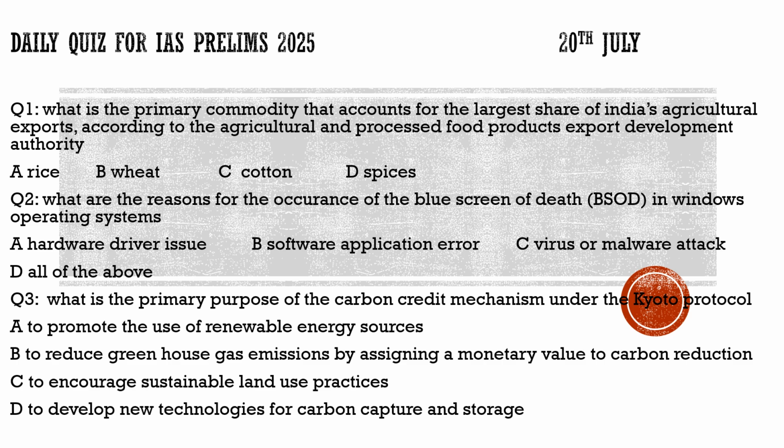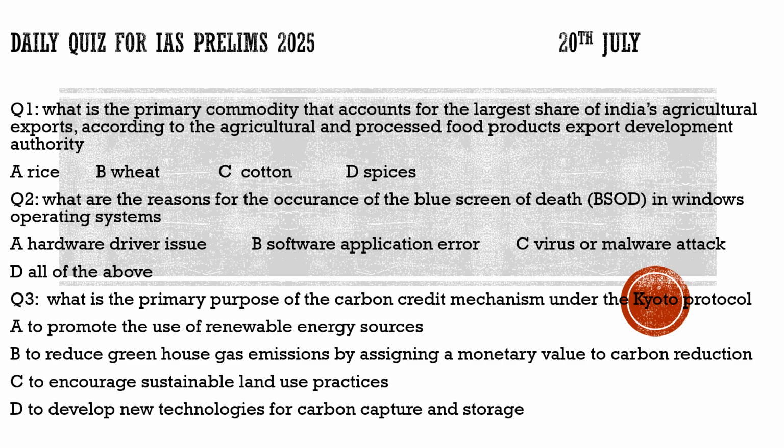Now, coming to question number 2, let's see what it says. We discussed the Microsoft outage due to the cyber security issue. With that respect, we also discussed the blue screen of death. Here it asks what it means and what leads to the blue screen of death on our system. So the question says, what are the reasons for the occurrence of the blue screen of death, BSOD, in the Windows operating system?